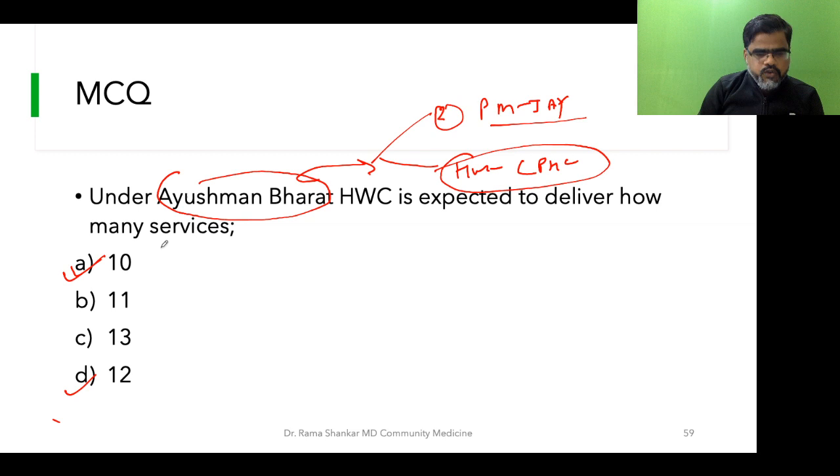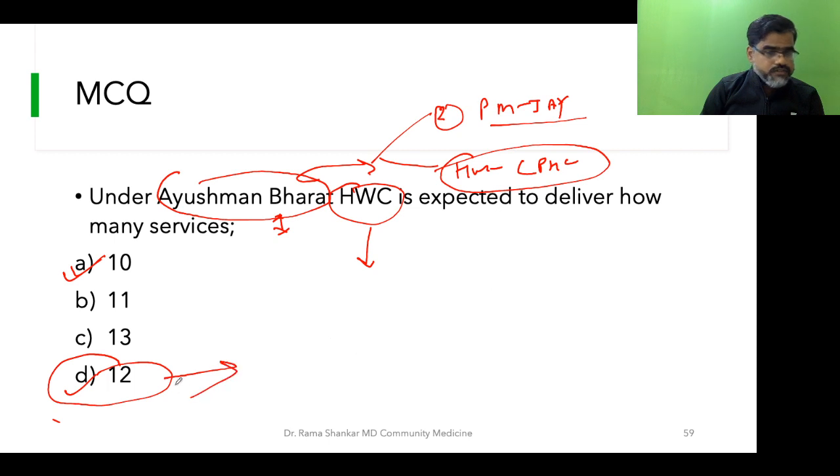Students, from now onwards, this Health and Wellness Center will grow on you wherever you work, whether you are doing PG or wherever you are involved. This Health and Wellness Center will come to you. There will be people who will be talking about Health and Wellness Center. So being medicos, we should know about this, because this is a flagship program. The answer is 12. Just 12 services are expected to be delivered through Health and Wellness Center. So always go with 12. Those who have marked 12, they are correct. No 10, no 11, no 30. We have to be very specific in this.